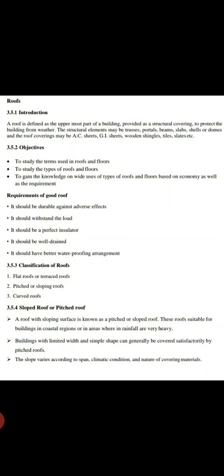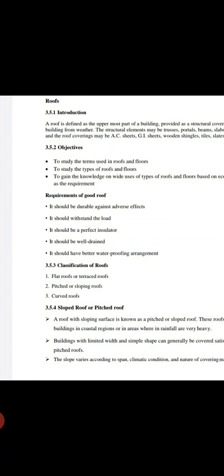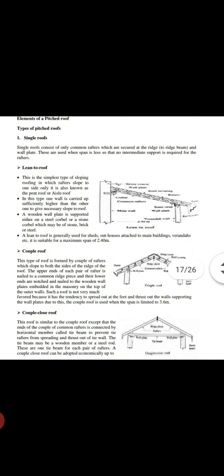Buildings with limited width and simple shape can generally be covered satisfactorily by pitched roof. The slope varies according to the span, climatic conditions and nature of covering materials. So next one is elements of pitched roofs. What are the elements we'll discuss.